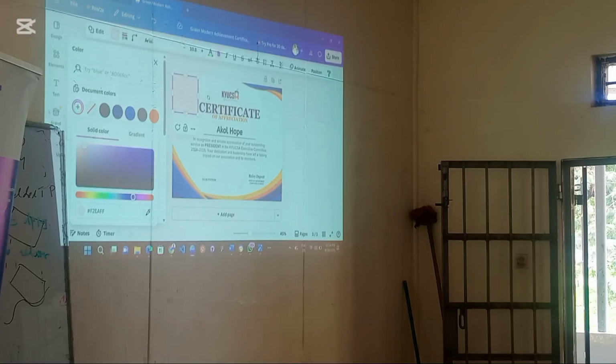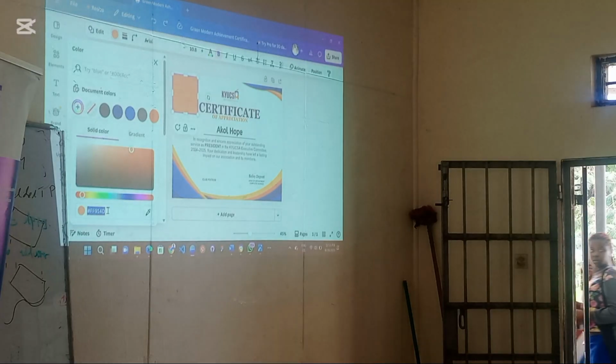Before you take the video, I want us to look at this. We have the color picker. We have that kind of orange. And we have some figures and letters here. Those figures and letters are what we call the color code. That's the color code I've been telling you. So Canva is telling you that this square is orange in color, and the color code of that orange is this one. You get it?